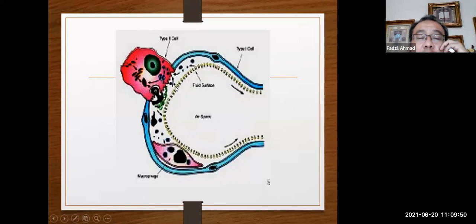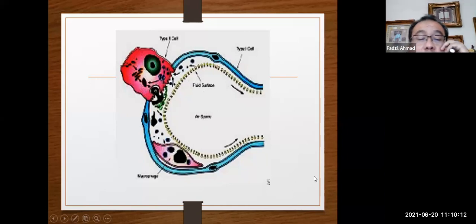Surfactant reduces the surface tension of the fluid, water, and as a result prevents the collapse of the alveoli.